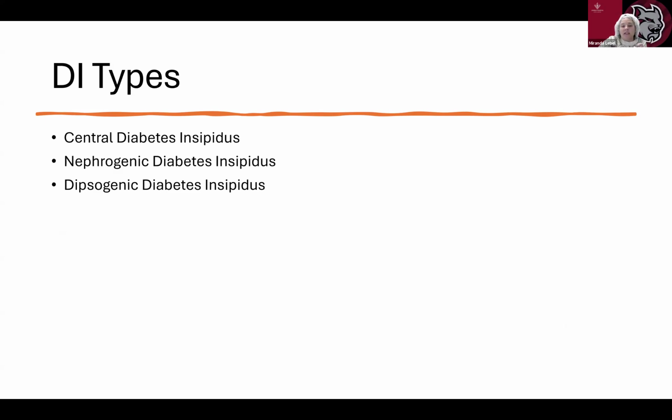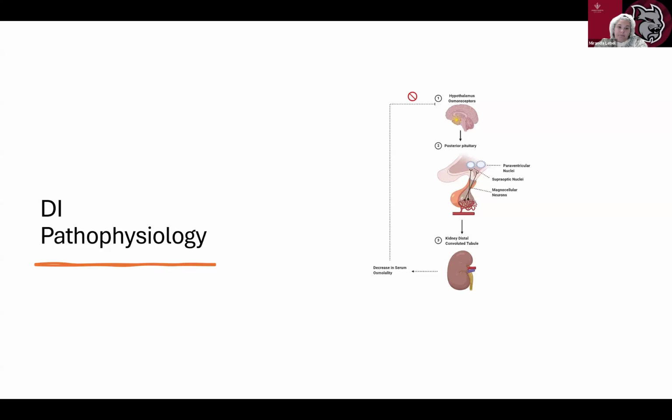With central DI, the cause is going to be a deficiency of ADH secretion from the posterior pituitary. Common causes are head trauma, tumors, genetic conditions, or infections. Nephrogenic DI, the cause is going to be kidneys' inability to respond to ADH, and this could be caused from genetic disorders, chronic kidney disease, or certain medications like lithium. And then we have dipsogenic DI, where we have excessive fluid intake suppressing ADH secretion, and the common cause is psychogenic polydipsia.